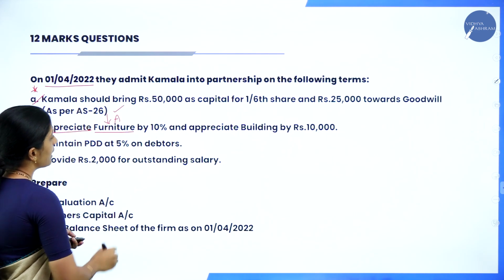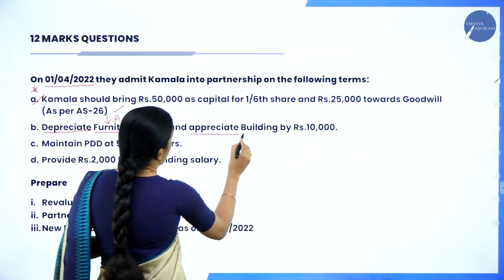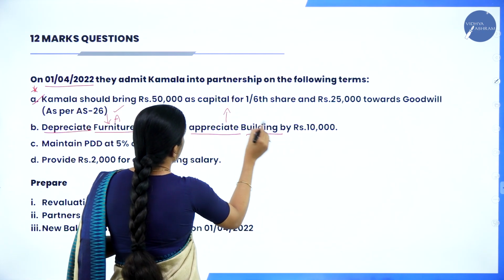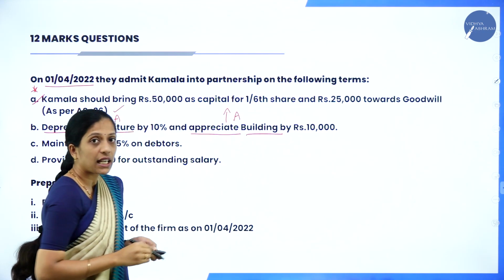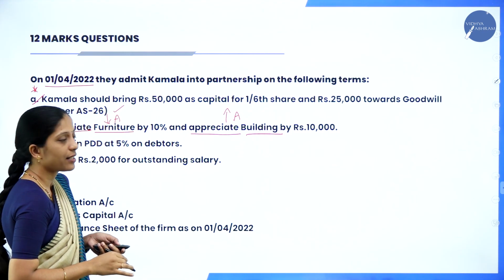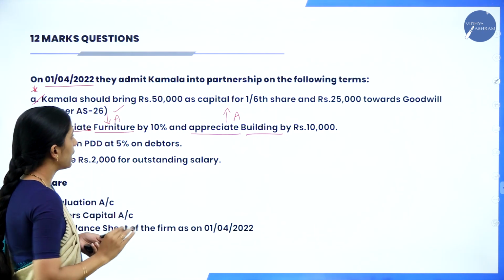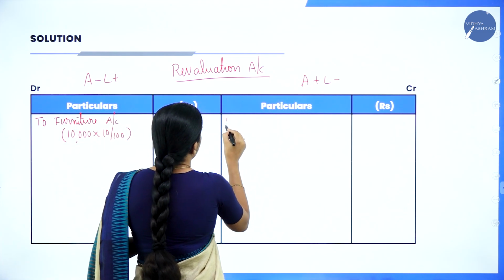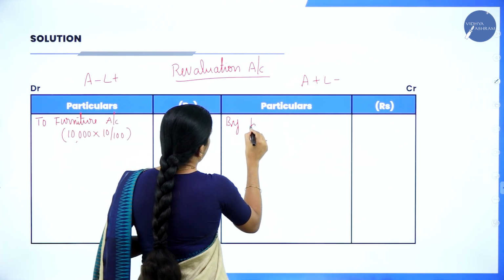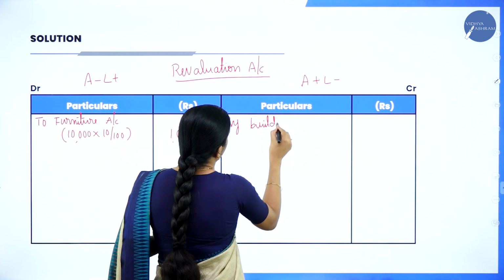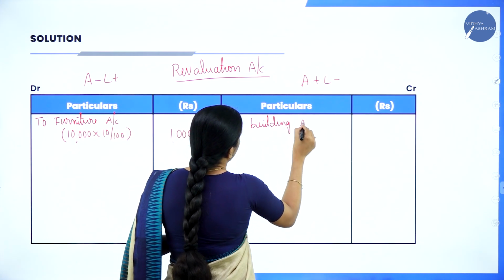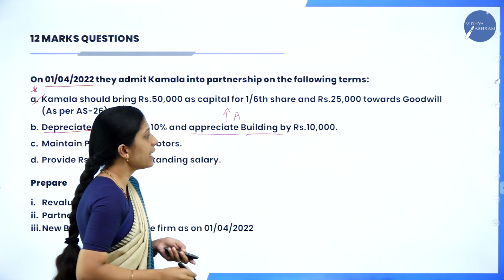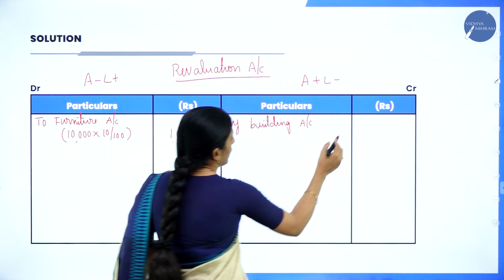Now, continue the sentence: and appreciate building. Appreciation means what? Increase. Building is what? Asset. Increase in asset by rupees 10,000. They have given the amount directly. So, building, increase in asset, A plus. So, you will record it in the credit side, by building account. And here they have given the amount directly, that is rupees 10,000.